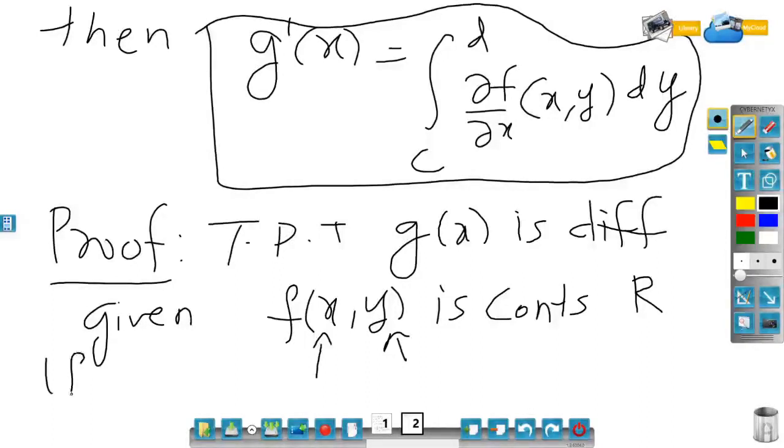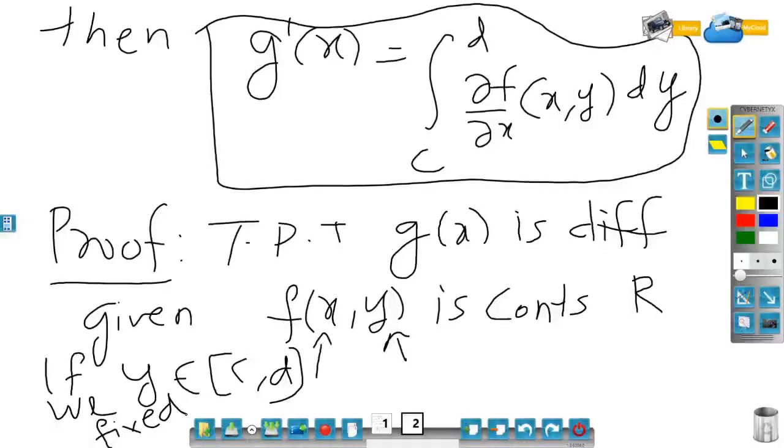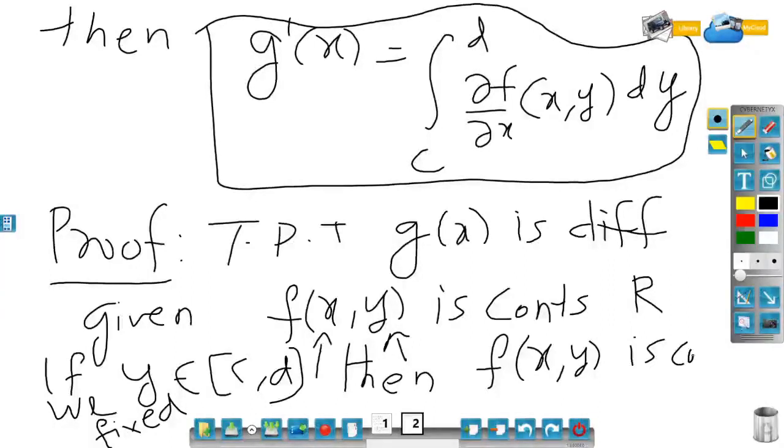So if we fix y belongs to [c, d], then f(x, y) is continuous in variable x, right?